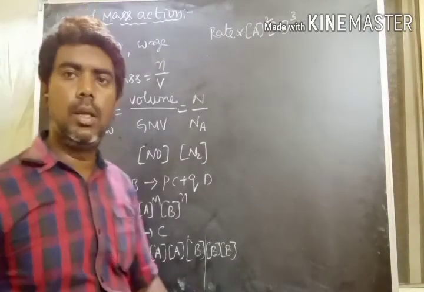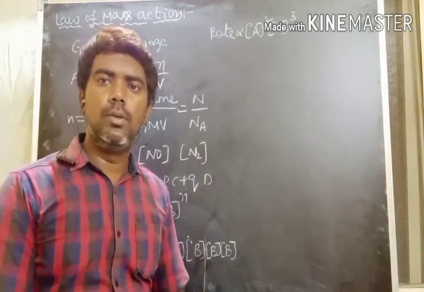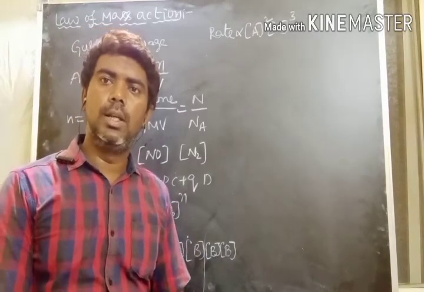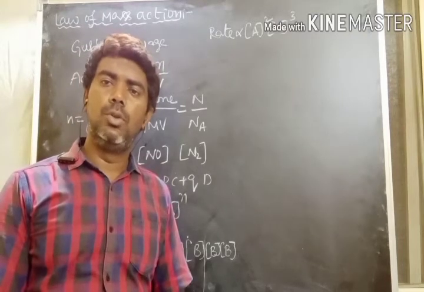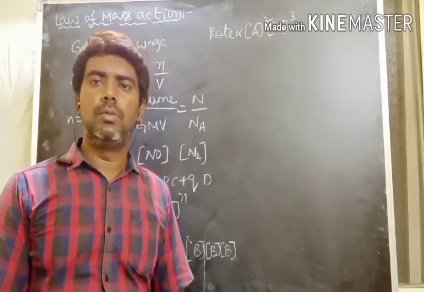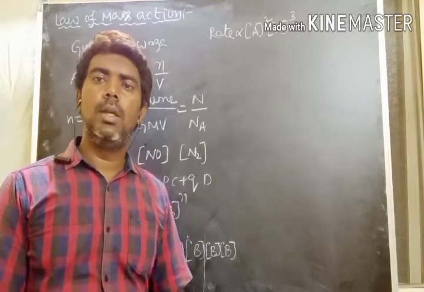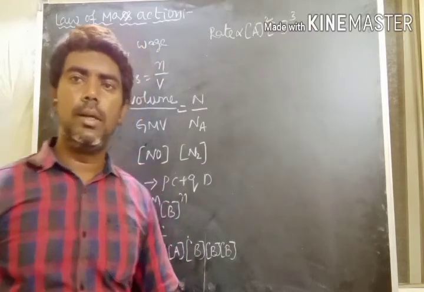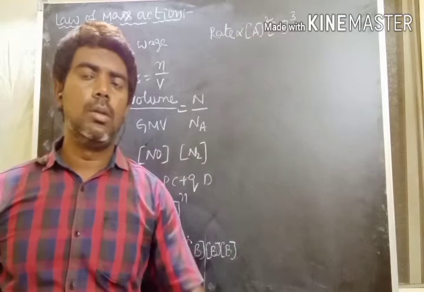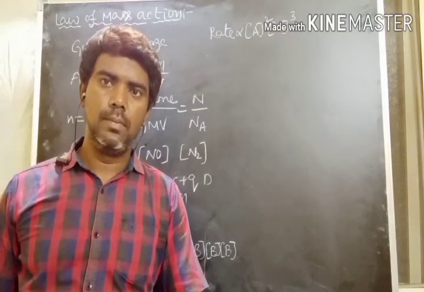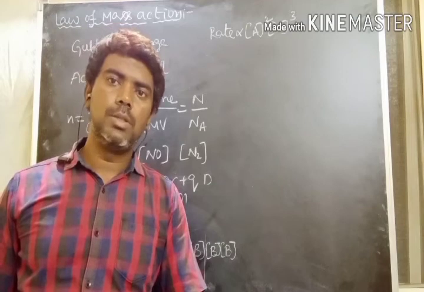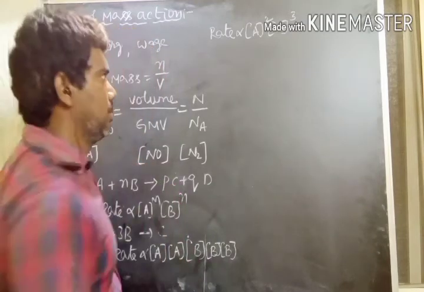If you take any chemical reaction, 1 mole of N2 reacts with 3 moles of hydrogen to give 2 moles of ammonia, or 2 moles of NO react with O2 to give 2 moles of NO2, whatever the reaction, the rate of reaction is directly proportional to the product of active masses of the reacting species.